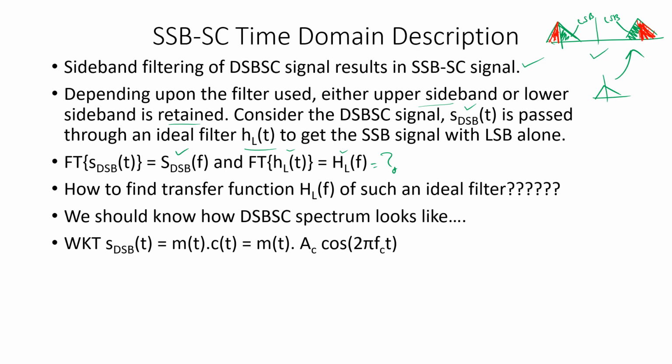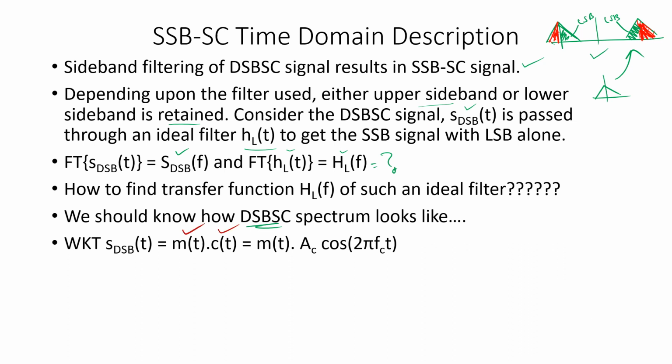So we should have a mathematical model. From basics, we'll try and come up with one. We should start from what a DSBSC system is. A DSBSC system is nothing but m of t times c of t, where m of t is a baseband message signal and c of t is the carrier.